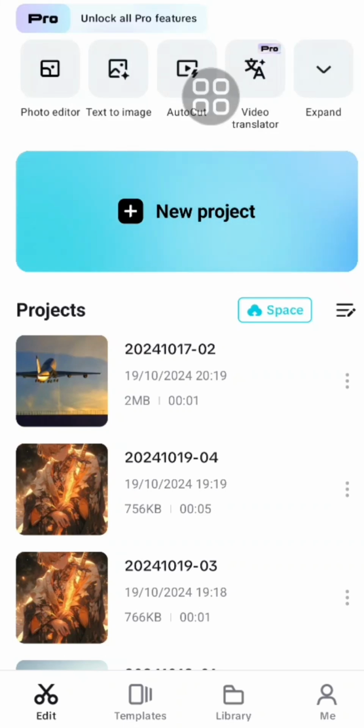In today's tutorial, I'm going to show you how you can create a smooth scroll effect on CapCut. Okay, let's get into it guys.